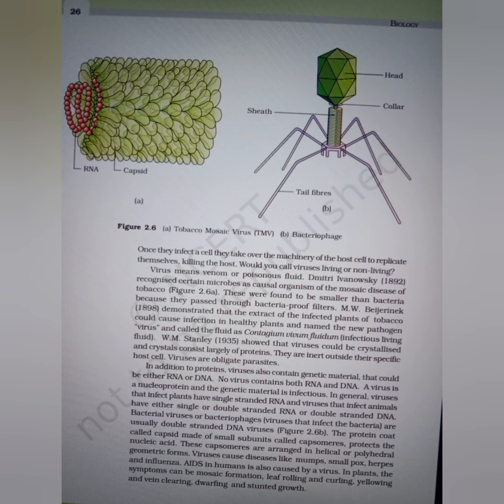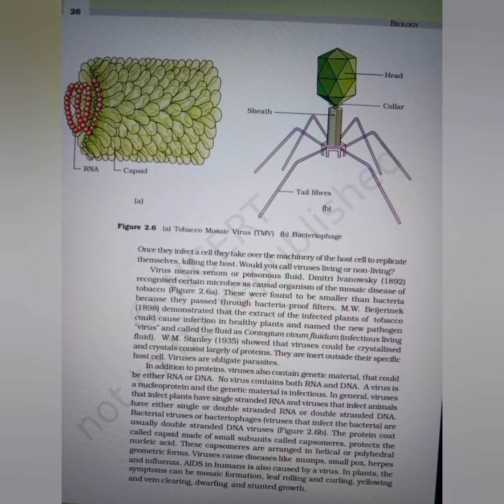W. M. Stanley in 1935 showed that viruses could be crystallized and the crystals consist largely of proteins. They are inert outside their specific host cell. Viruses are obligate parasites. In addition to proteins, viruses also contain genetic material that could be either RNA or DNA. No virus contains both RNA and DNA. A virus is a nucleoprotein and the genetic material is infectious. In general, viruses have either single or double stranded RNA or double stranded DNA.